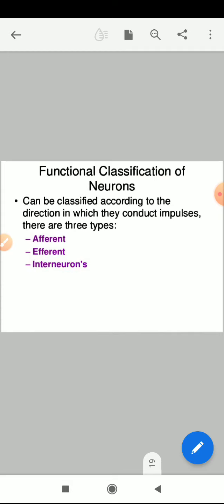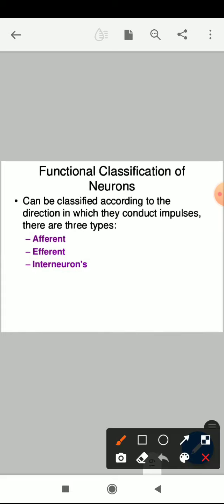And then what is the functional classification? Functional classification classifies neurons according to the direction in which they conduct the impulses, whether it is bringing the information, receiving the information, sending the information, or carrying the information.